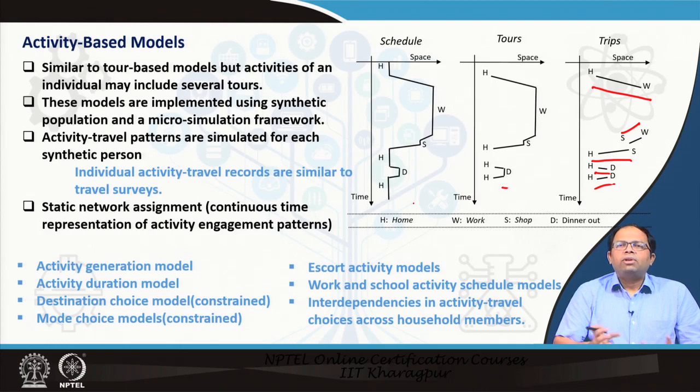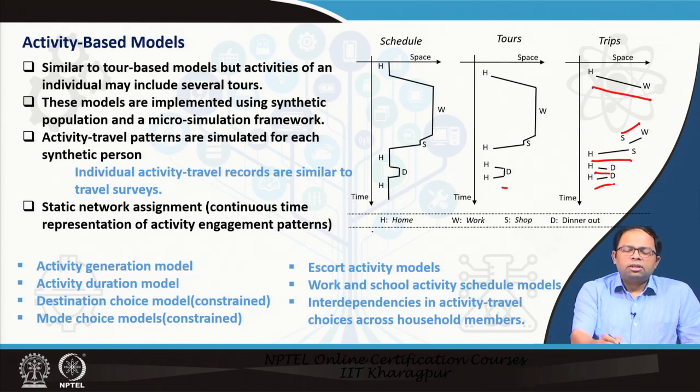So, it is a very complicated choice process, and it is a joint decision process that people undertake. So, this entire schedule could also be modeled, and there also we can use several rule based heuristics for deciding, or it could be based on some nested logit models as well. So, this kind of decision making is called activity based models.